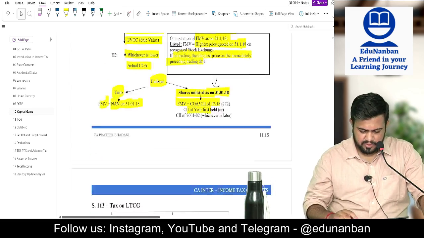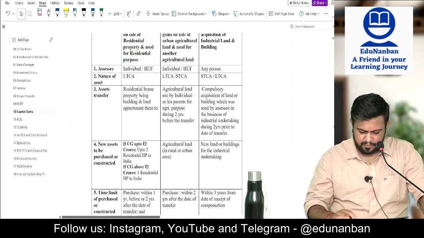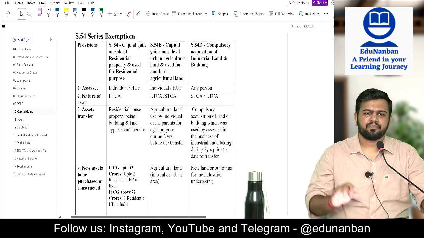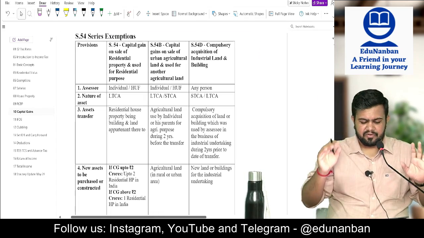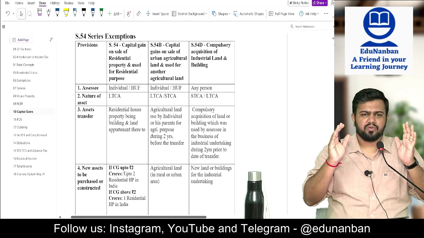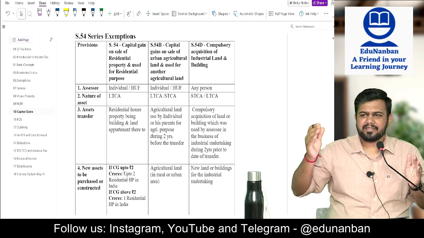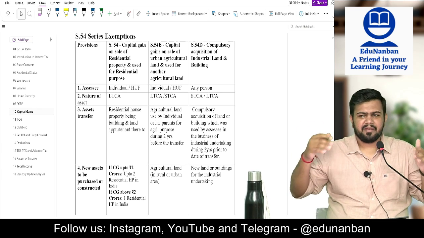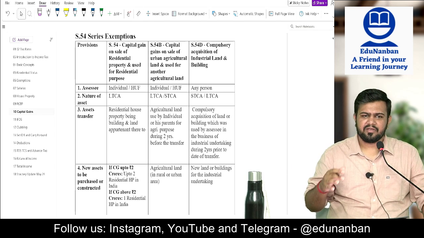Okay. So we have covered the tax rate also. Now let us cover exemptions quickly. Now listen, the first exemption, section 54 alone, I am going to take it properly. Once you understand that first, all the other exemptions I will take quickly and easily. Everything you will be able to understand.